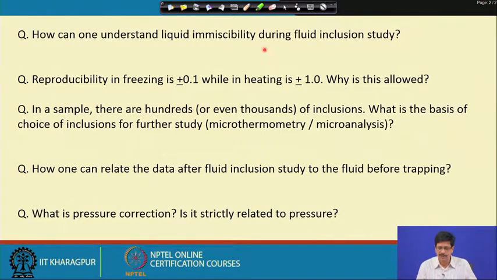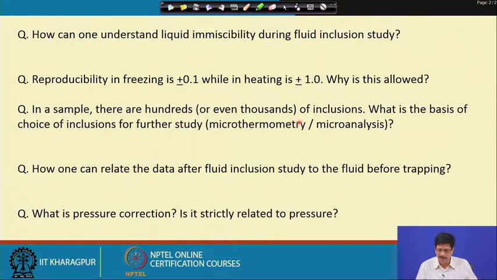How can one understand liquid immiscibility during fluid inclusion study? The questions of boiling as well as unmixing in aqueous carbonic fluid have been discussed. Reproducibility in freezing is plus minus 0.1 while in heating it is plus minus 1; why is it allowed? We know that the salinity value will vary significantly if the range is more than that, so we cannot have lower reproducibility than 0.1 in freezing cycles, whereas in a calculation of density, a difference of temperature of 1 is not going to change the density even in the fourth place of decimal. So, that is why plus minus 0.1 is allowed.